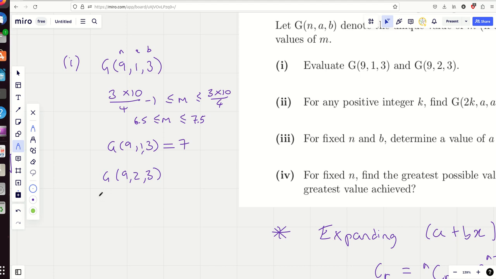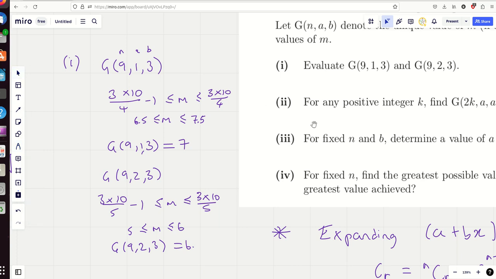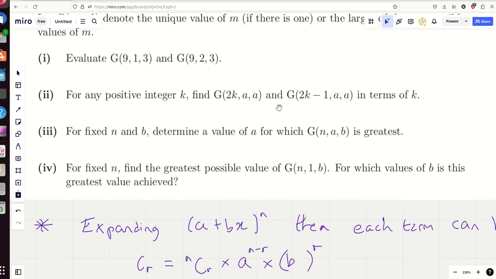Okay, we're going to have 3 times 10 over 5 this time, minus 1, and 3 times 10 over 5. And you can see here we're going to get 5 is less than or equal to m, which is less than or equal to 6. But when you're using the G notation, you take the bigger value, and so this is going to be equal to 6. Done.